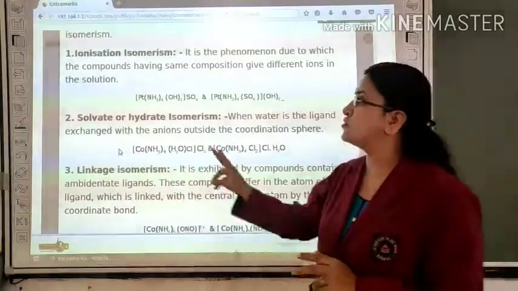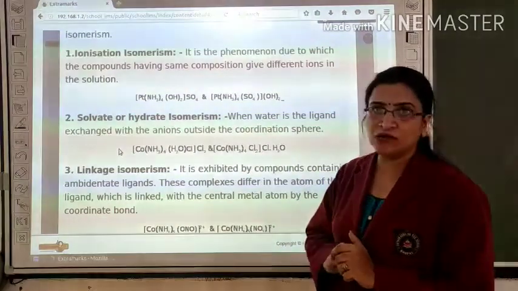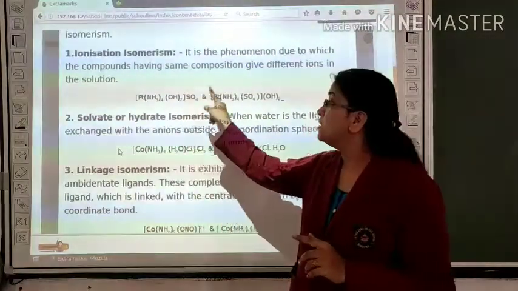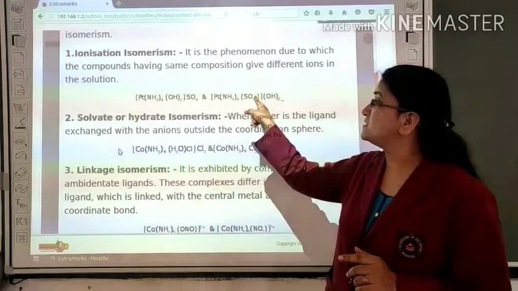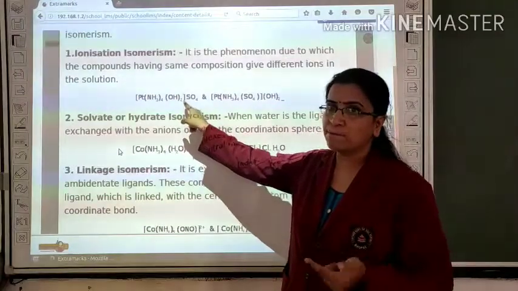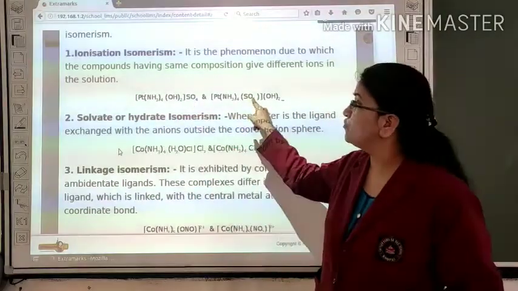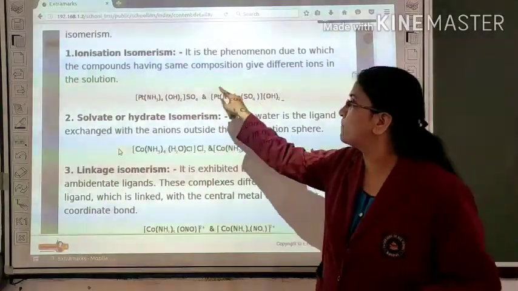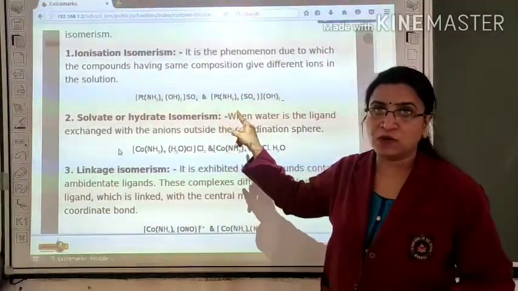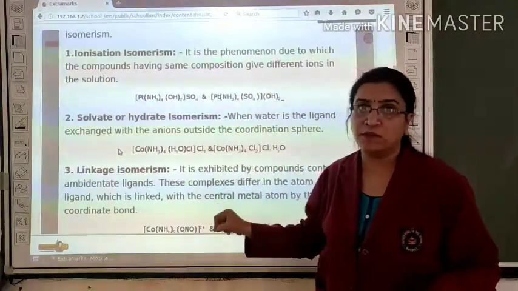In the example, we notice there is platinum as the central metal ion, which is attached with amine and hydroxyl ion in the complex, and the sulfate ion is outside in the first example. Look at the second example. This sulfate is inside but OH is outside. So if you dissolve the first compound in solution, we get the complex ion and sulfate ion. But if you dissolve the second compound in solution, you get the complex ion and hydroxyl ion. So this is an example of ionization isomerism because they give different ions on dissolving in solution, but their molecular formula is the same.